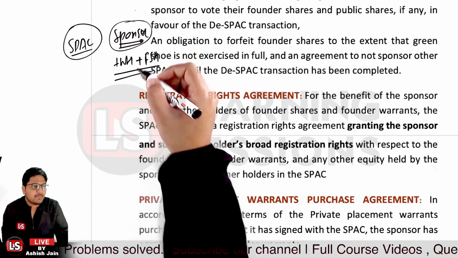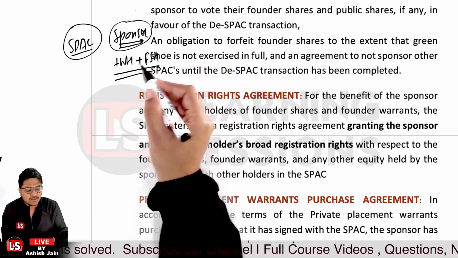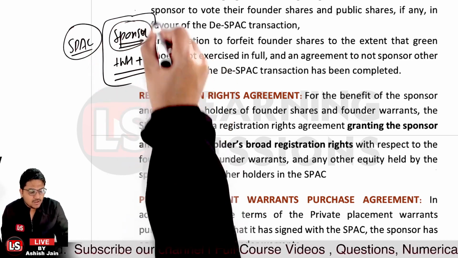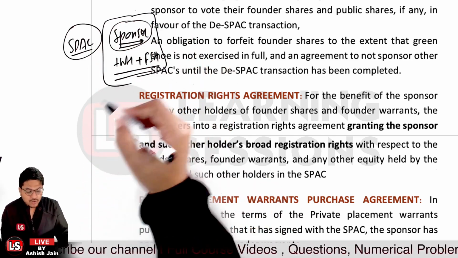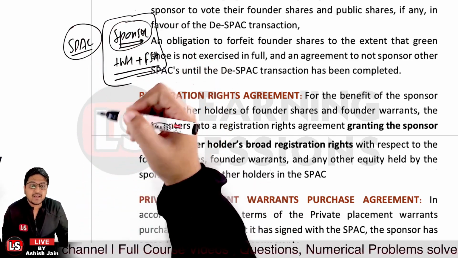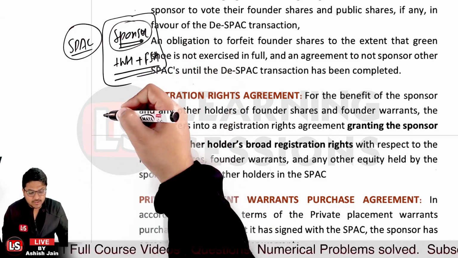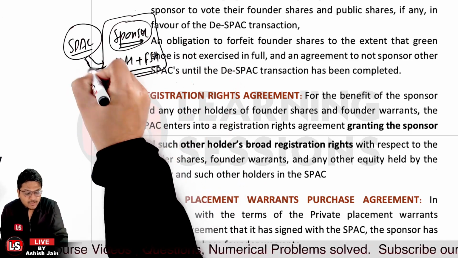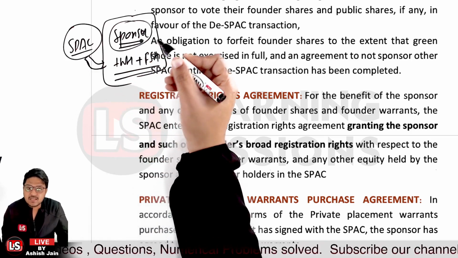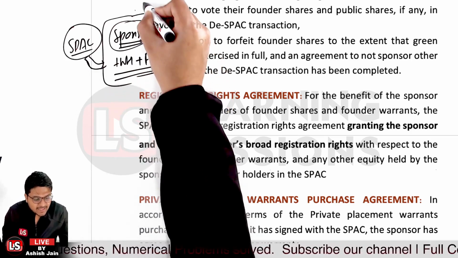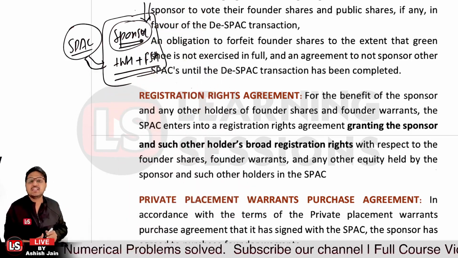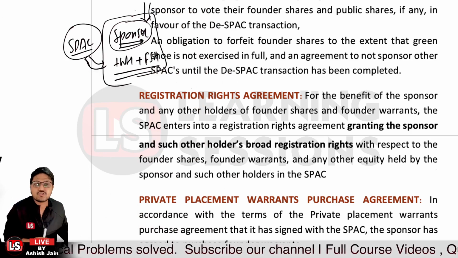So the sponsors, the warrant holders and the founder shareholders will be getting registration rights with respect to the founder shares, founder warrants or any other equity held by the sponsors. That agreement will be between the SPAC and the sponsors. They will have the right of registration of these instruments, right? That's the registration rights agreement.